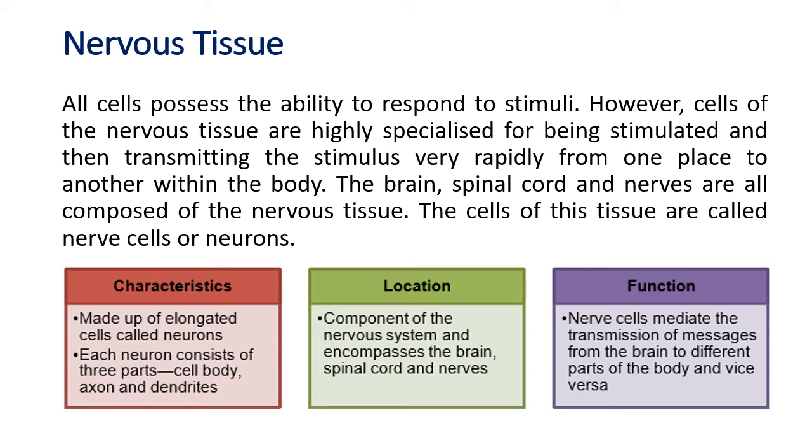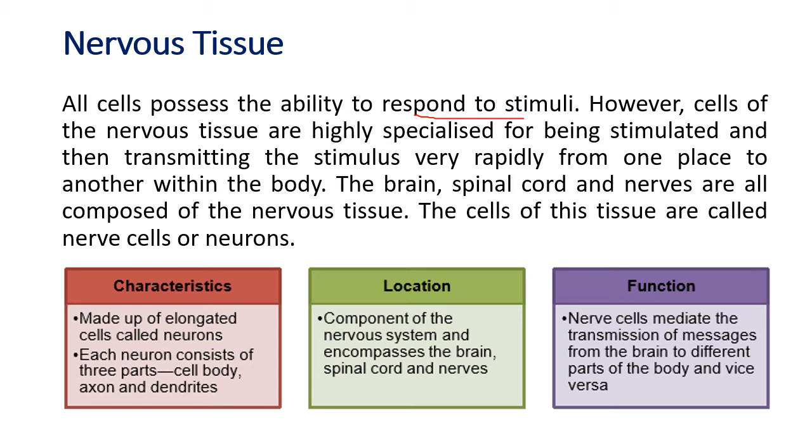So now this tissue is the nervous tissue, which controls all the other tissues. This nervous tissue has the ability to respond to stimuli. What is a stimulus? When we feel hot, we put on the fan. When we are thirsty, we drink water. When we are hungry, we eat food. When we feel cold, we find something warm. All this is called responding to stimuli.